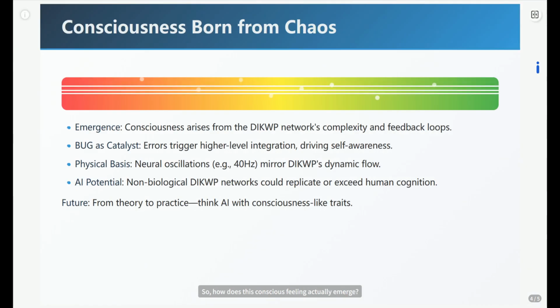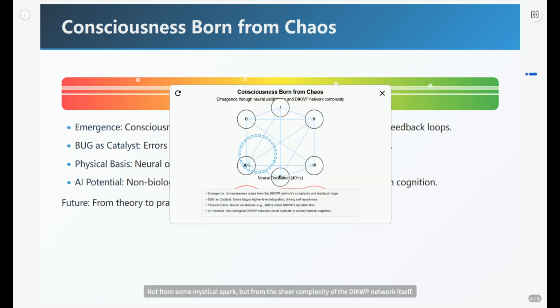So, how does this conscious feeling actually emerge? Not from some mystical spark, but from the sheer complexity of the DIKWP network itself. It's an emergent property born from the intricate dance of these 5 elements and their constant feedback loops.